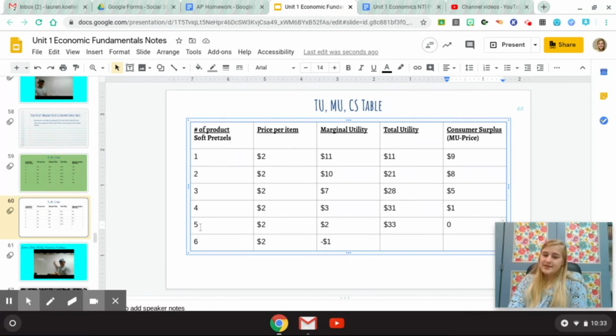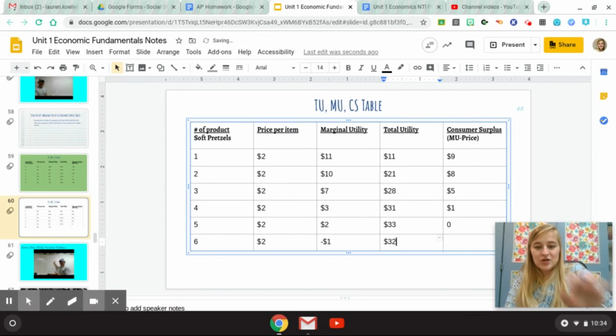So this one, sixth soft pretzel. Man, I've had to unbuckle my jeans at this point. I am full. I've got still a $2 pretzel, but at this point, I would pay -1 to eat this pretzel. I do not want to eat this pretzel. I feel sick. So what is the total utility is what we're trying to find. It's all the columns added up. 11 plus 10 plus 7 plus 3 plus 2 plus -1. So what is that? That is 32.